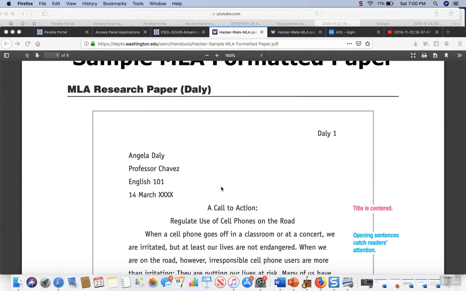Here's a title centered. In this case, she's got a title and a subtitle, but it's all centered. See that there's no difference in size, no difference in the kind of font. It's all in 12 point and it's all some kind of ordinary font.